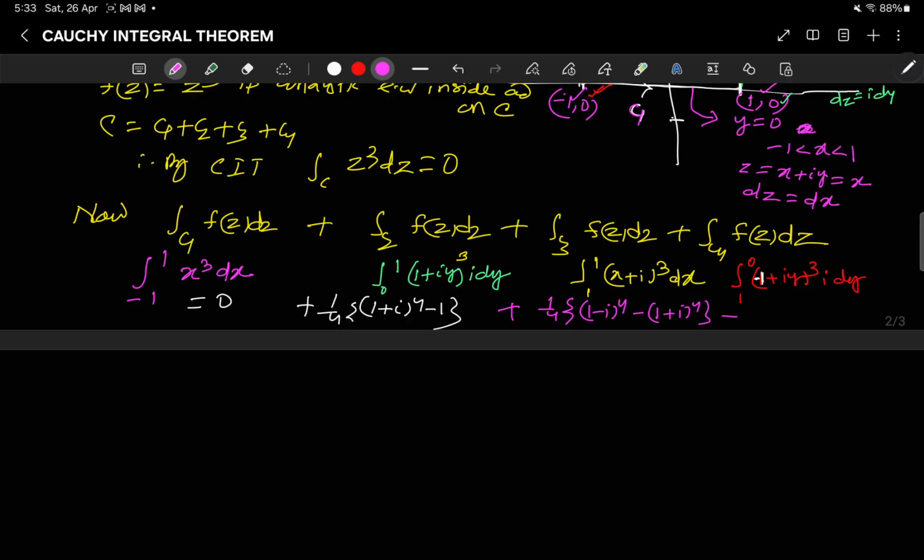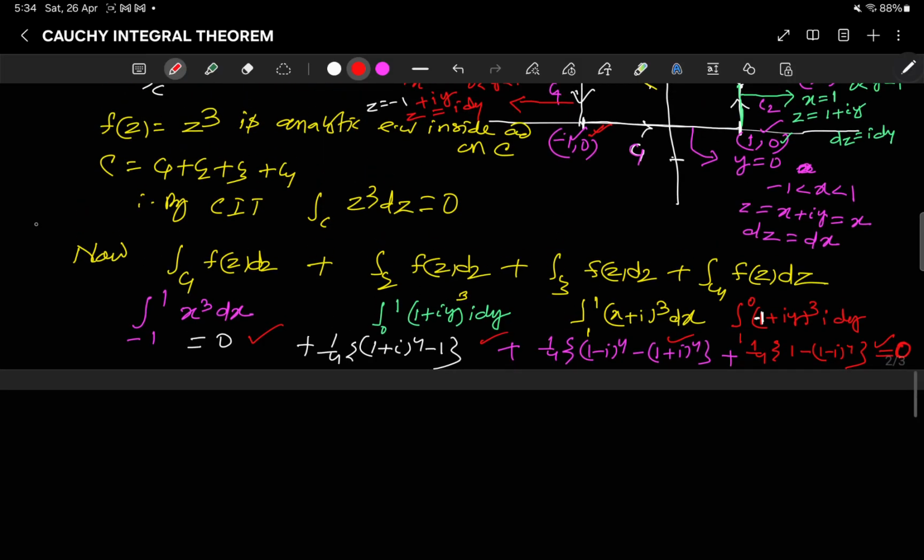And if you evaluate it, this will give you 1 by 4 (1 minus i) to the power 4. Now if you finally add them, this plus this plus this plus this, it will give you 0. So therefore it is verified. Okay, it is verified.